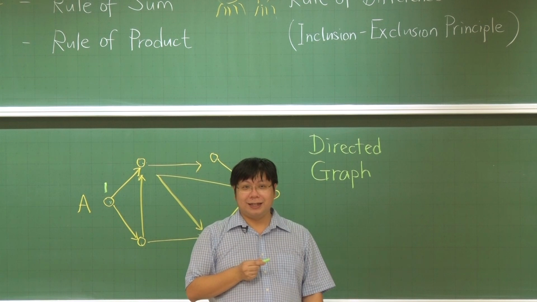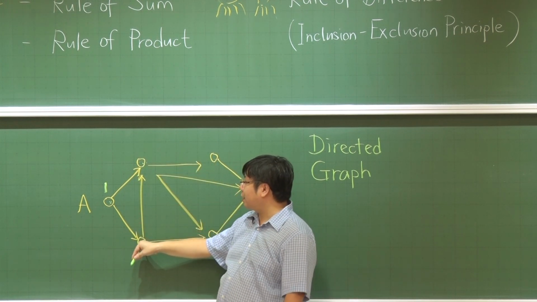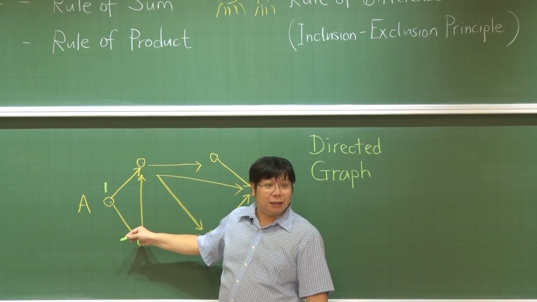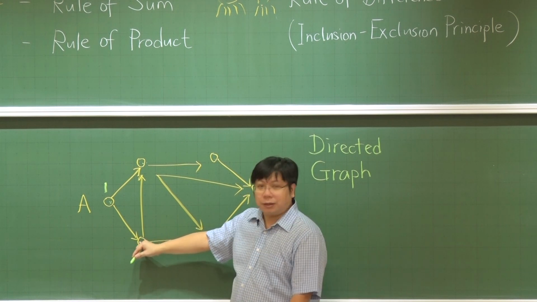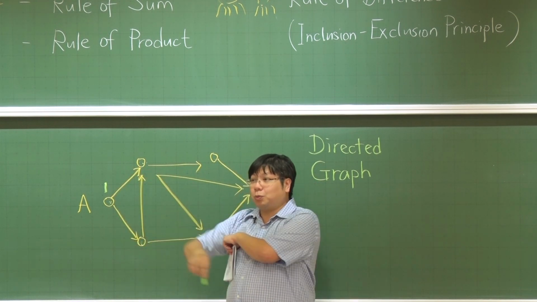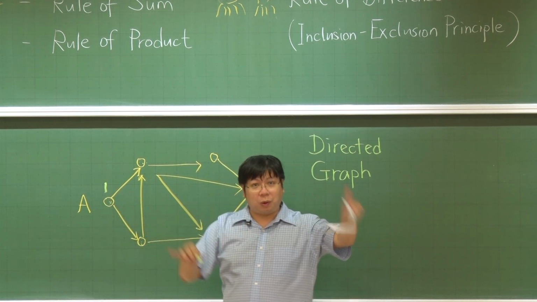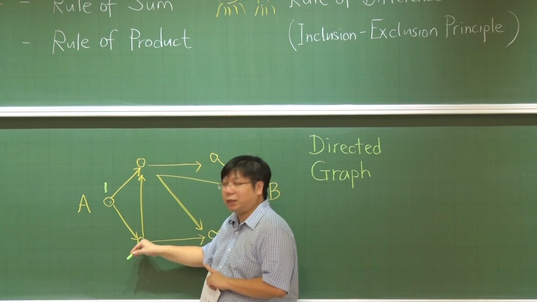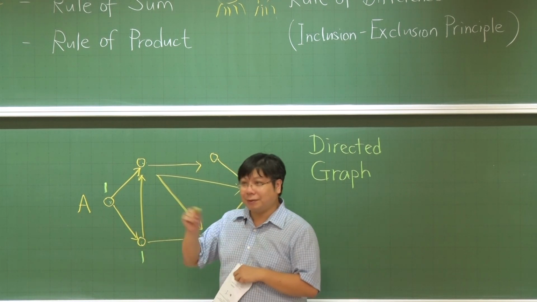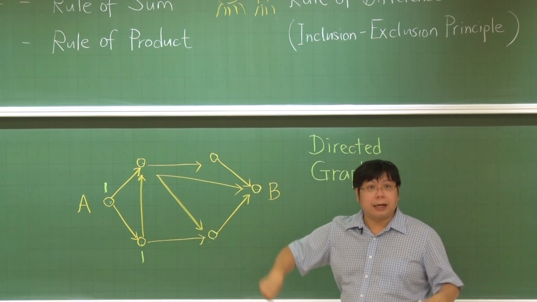Is that okay? If I pick out this one, how many ways can I go from A to this place? One, very good, one. How do we know? This vertex has only one incoming arrow, and it is always from A. If there is just one way from A, then there will be just one way to get to this position. Is that okay? So this is one. And then we are going to do this again and again.